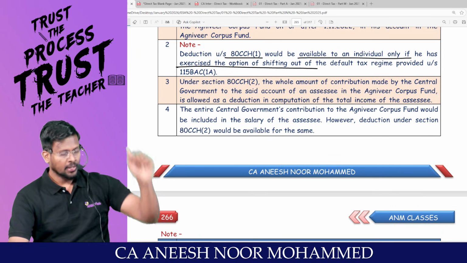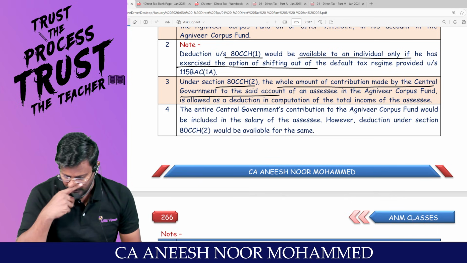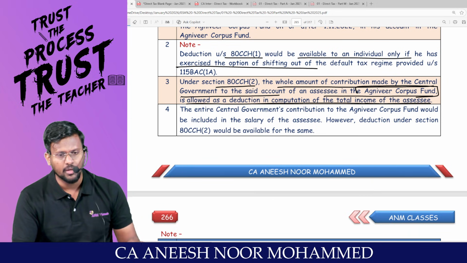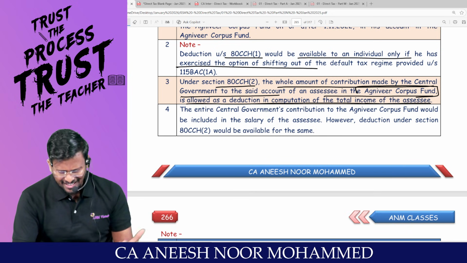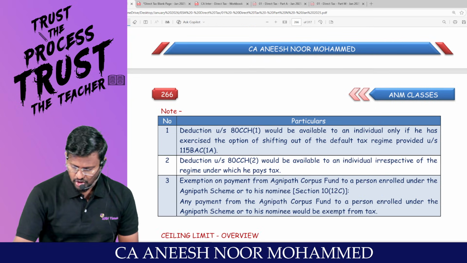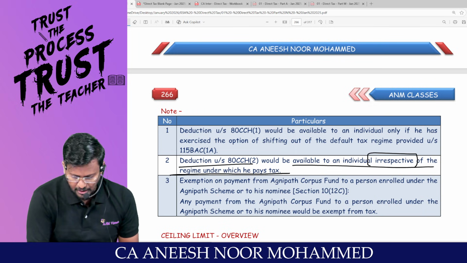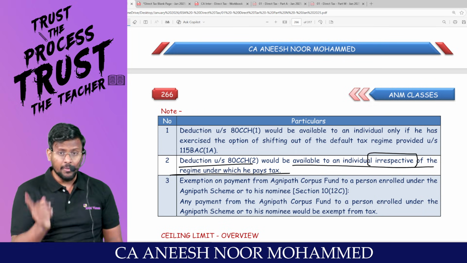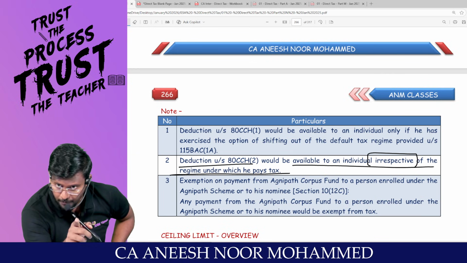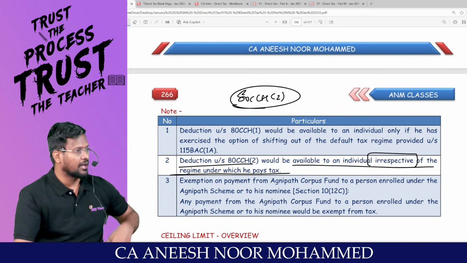Right, sir? Sir, under 80CCH subsection 2, the whole amount of contribution made by the central government to the said account of the assessee in the Agniveer corpus fund is allowed as deduction in computation of total income of the assessee. That means whether you are under the optional tax regime or default tax regime, look at here, man. Deduction under 80CCH would be available to an individual irrespective of the regime under which he pays. So from here onwards, if you say under the default tax regime, Chapter VI-A is not applicable, it is wrong. The exception to that is 80CCH subsection 2. Are you all really with me?